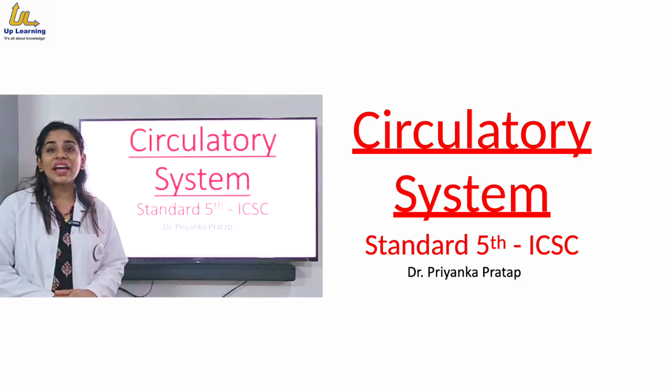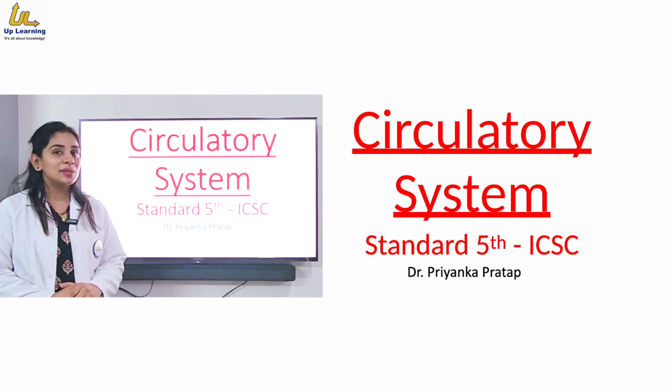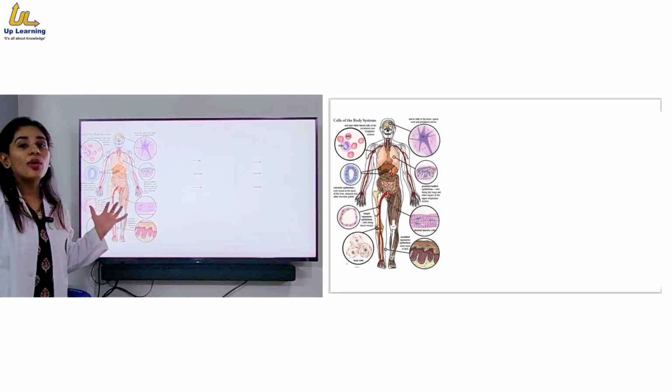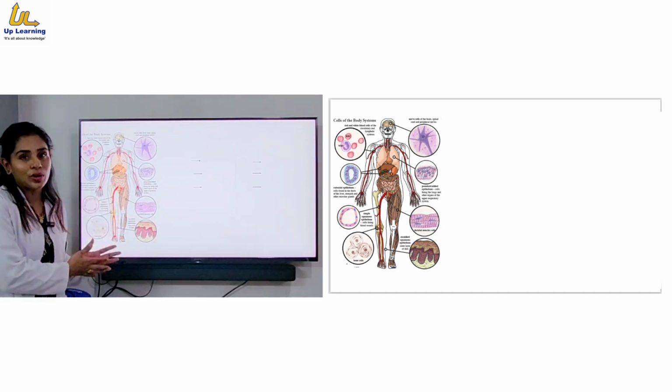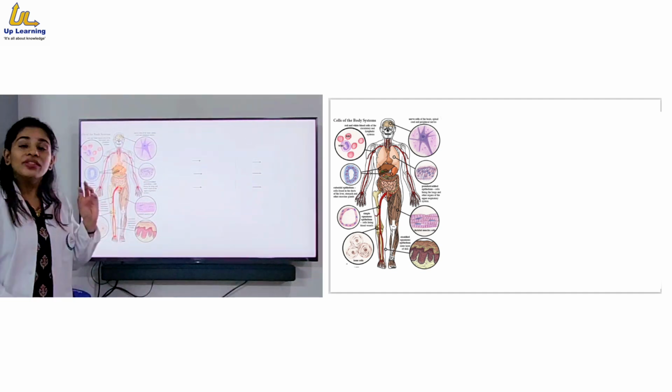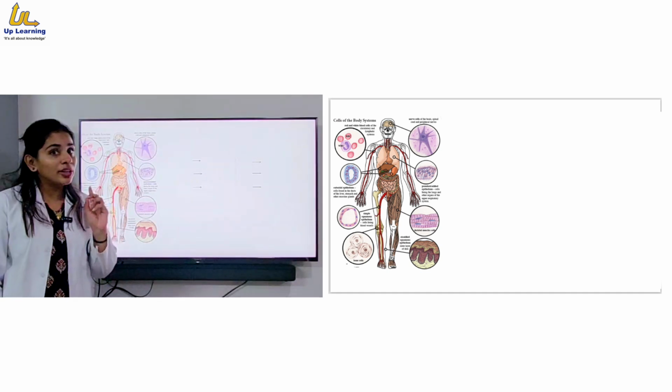Here we are learning your science subject, first chapter from the ICSE syllabus, that is the circulatory system. Now we all are aware that the human body is made up of many systems together. All these systems have their individual cells with their particular structure for particular function.